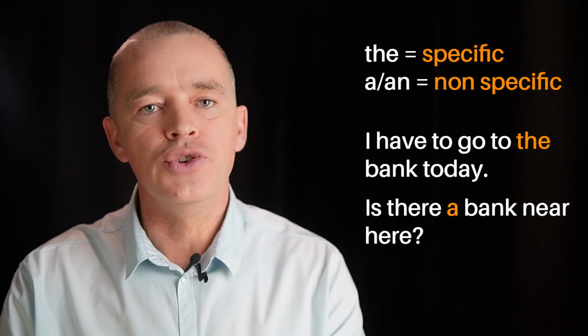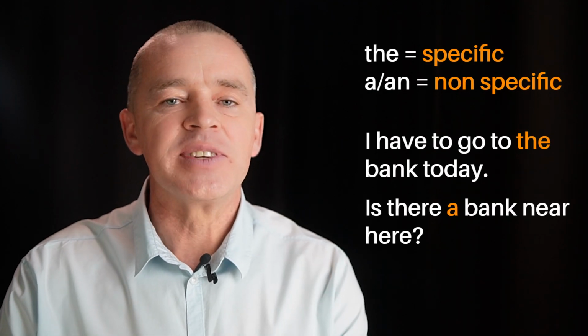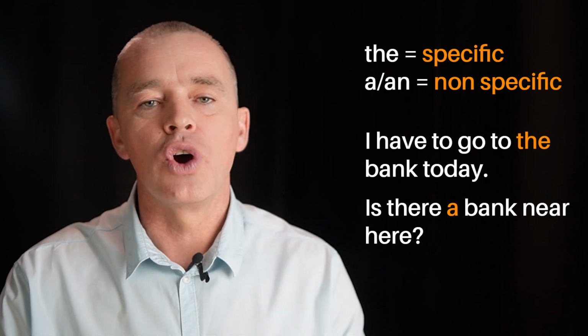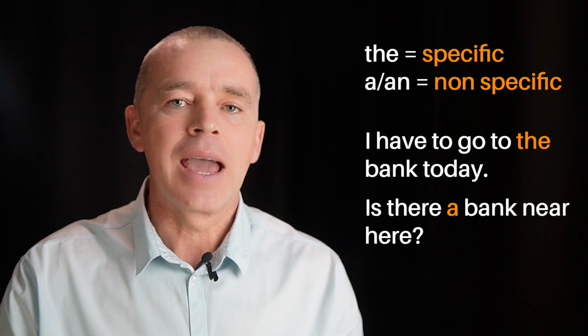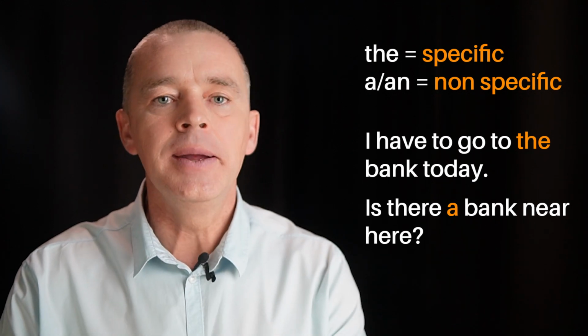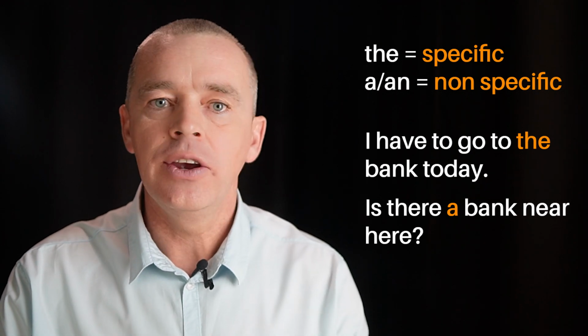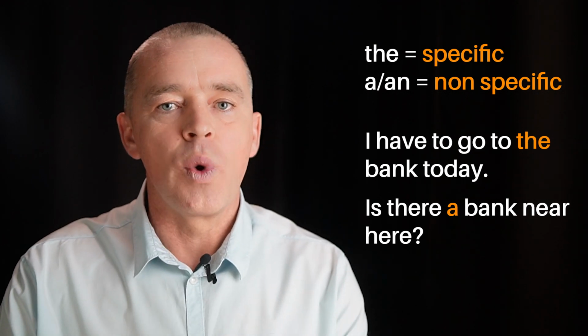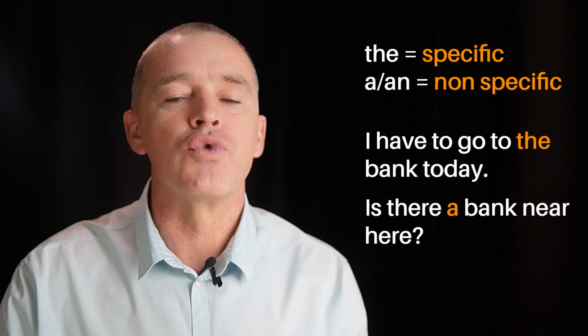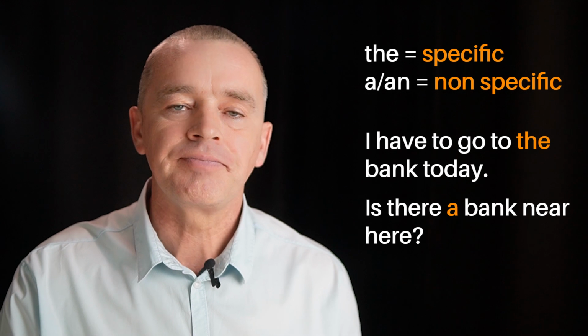So remember, you use the when you are talking about a specific thing or person, and if you use a or an, you are being non-specific. Compare these two sentences. I have to go to the bank today, and is there a bank near here? In the first sentence, we are referring to a specific bank, and in the second sentence, we are looking for any bank, not a specific one. This is the main difference between the definite article and the indefinite article.